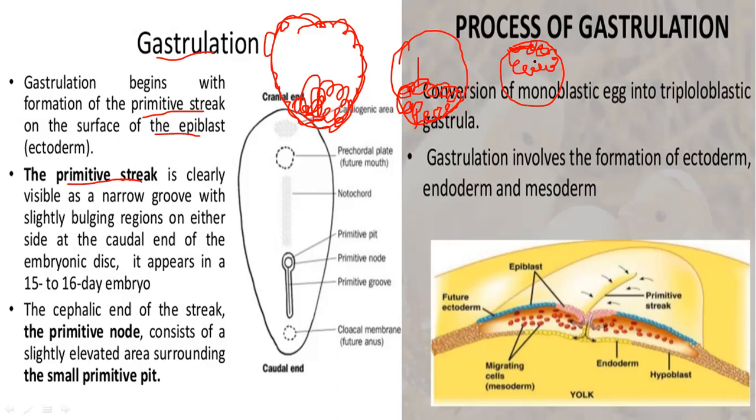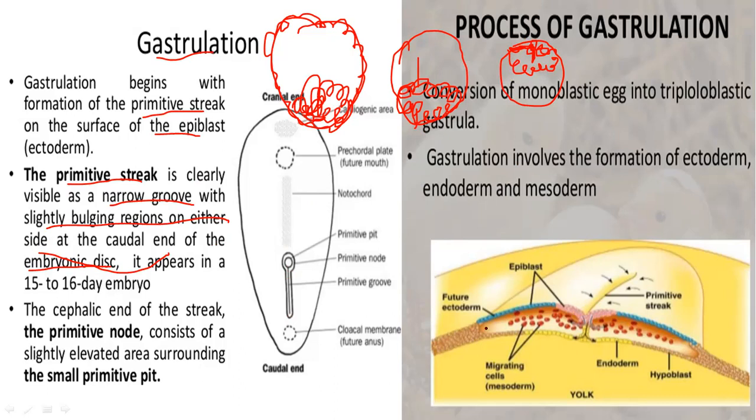From this epiblast, the primitive streak is going to appear, because these cells are formed by the upper layer, and that later forms ectoderm. These cells start to move inward. A line appears here, called the primitive streak, and it is clearly visible as a narrow groove with slight bulging regions on either side of the caudal end of the embryonic disc.